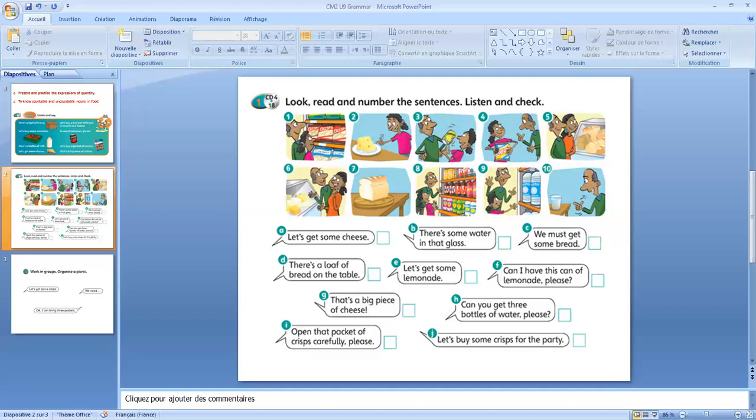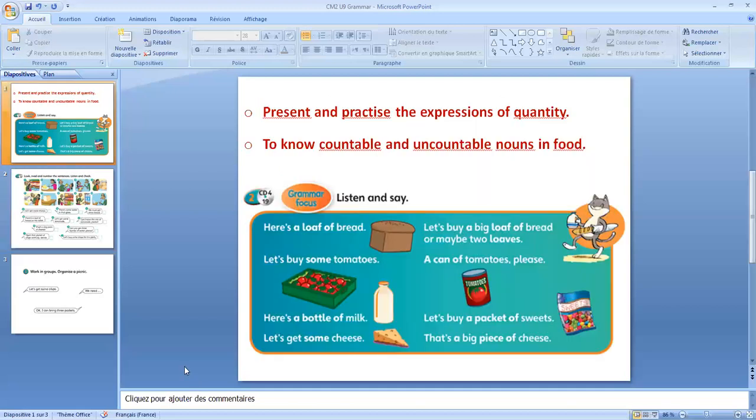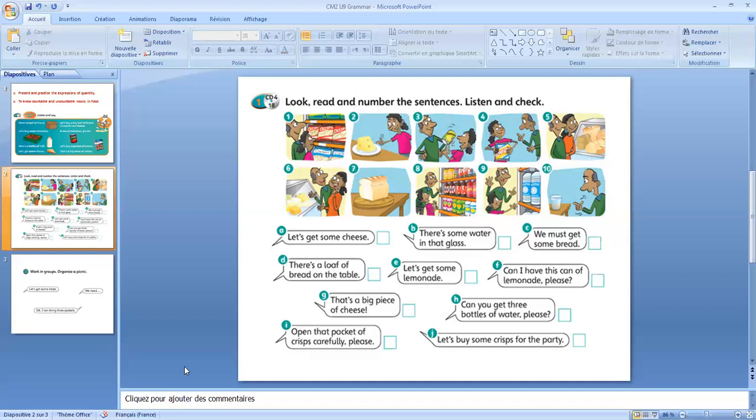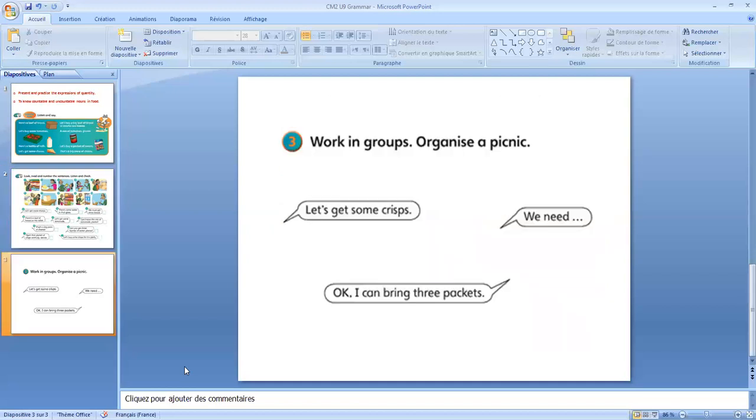Okay, that was the audio. You can check it after you do the exercise. So the last exercise is a game. We are going to play it in our meeting, inshallah, if we have time. In this game, you have to imagine that you are organizing a picnic, and you have to take something with you. You are going to bring food to this picnic.